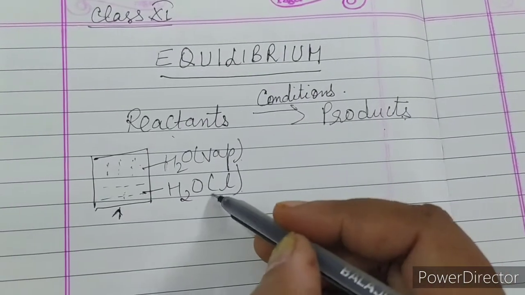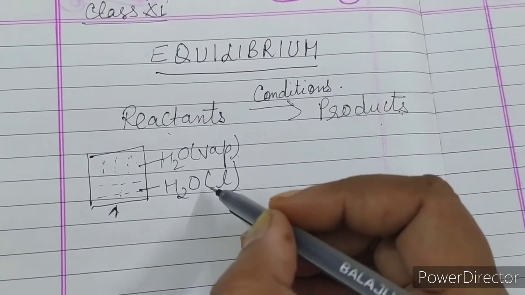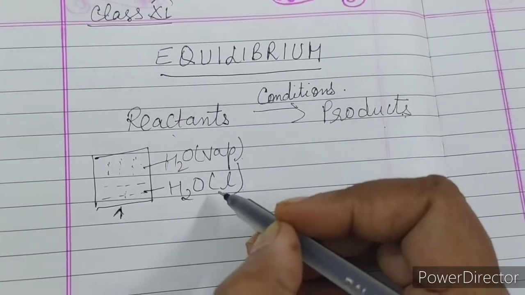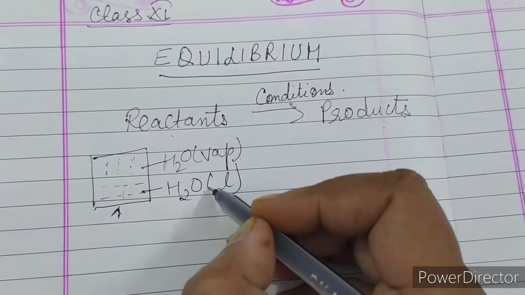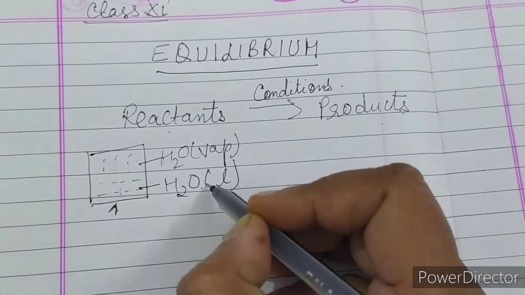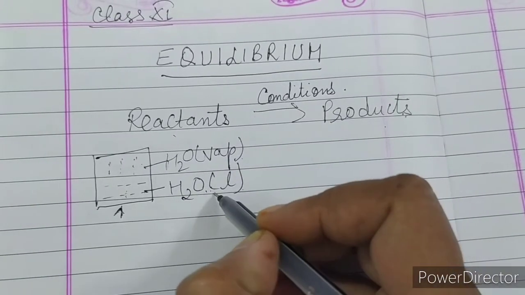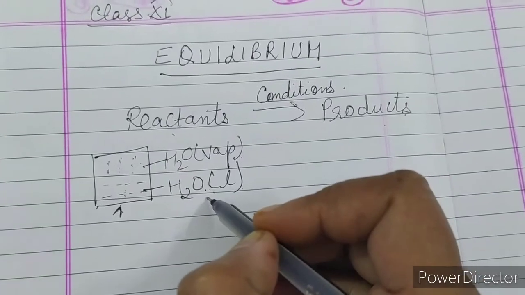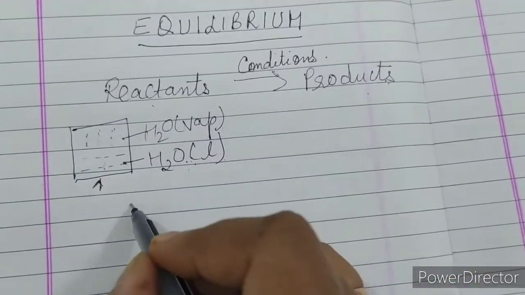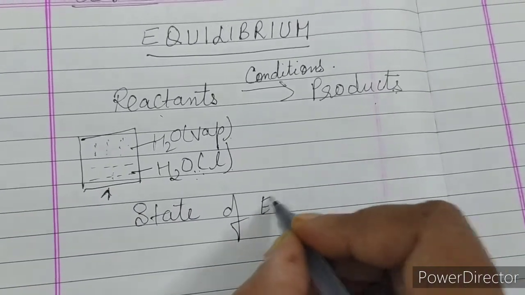That is, water will convert into vapor and simultaneously vapor will convert into liquid. So the two processes occur simultaneously, and a stage will be reached when the concentration of all the reactants and products becomes constant. This stage is called the state of equilibrium or state of chemical equilibrium.